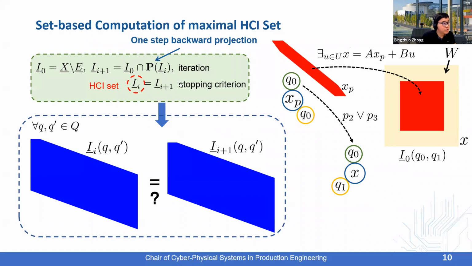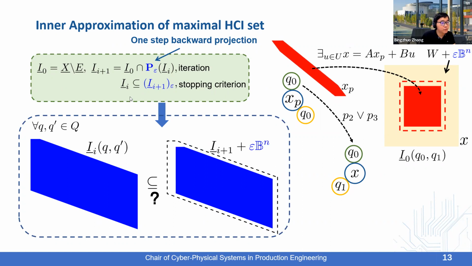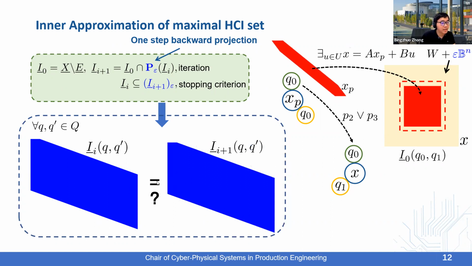So here is the original iteration process as I've mentioned just now. To compute the inner approximation of the maximal HCI set, we only need to slightly revise the iteration process here by selecting a parameter epsilon. So quite quickly, with this epsilon, we compute the one-step backward projection by considering a larger disturbance set. And we also revise the stopping criteria by considering an inclusion relation instead of checking whether they are the same.